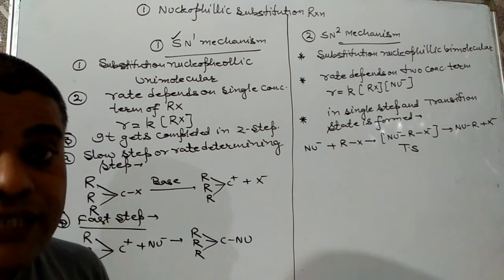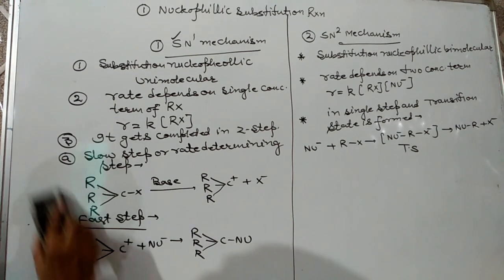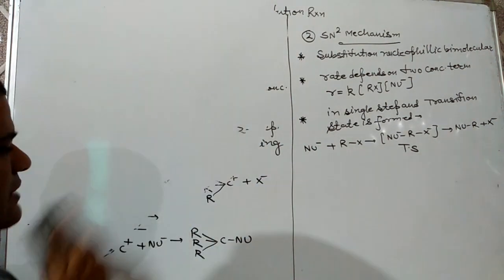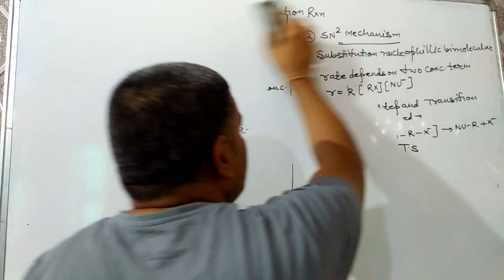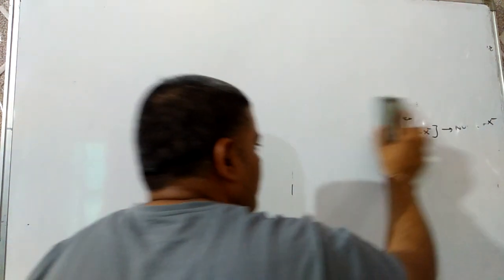Now, next thing will be, in SN1 mechanism, the reaction intermediate is formed. In SN1 mechanism, reaction intermediate is formed, but in SN2 mechanism, no reaction intermediate is formed. Next point, in SN1, no transition state is formed, but in SN2, transition state is formed. Next point I am telling, very important one.